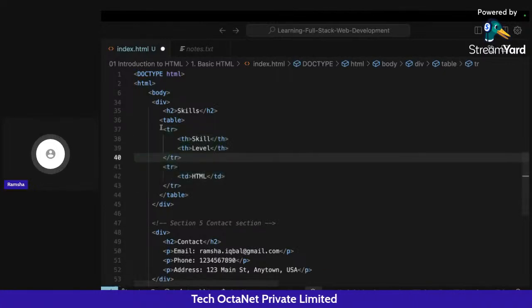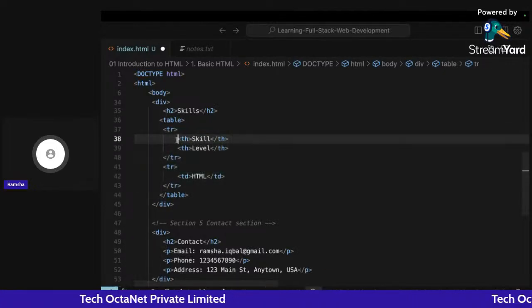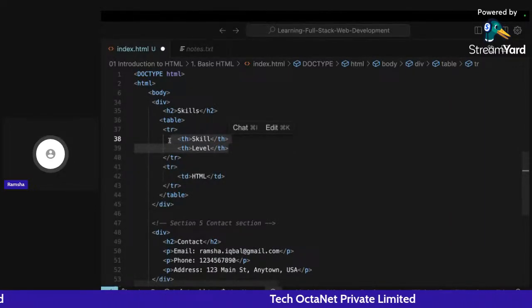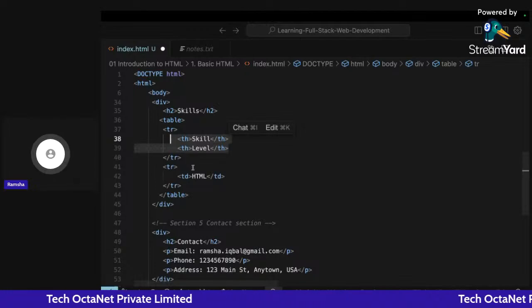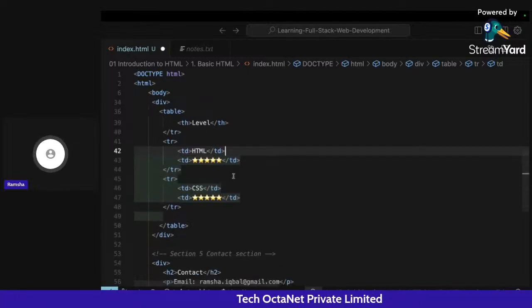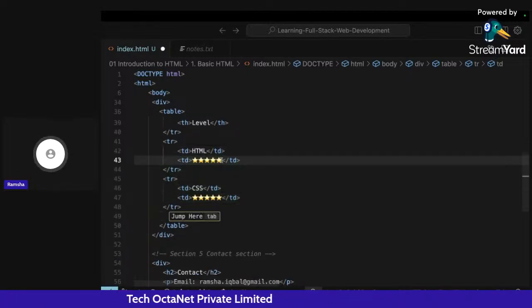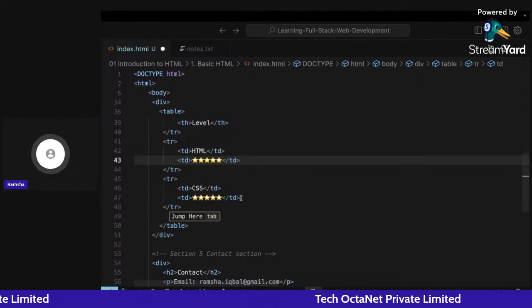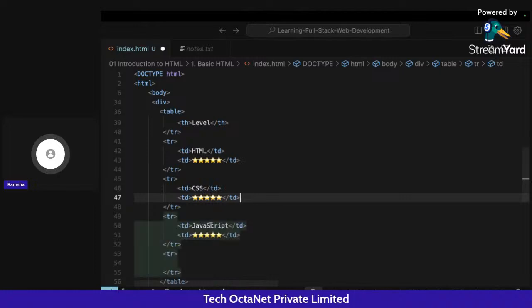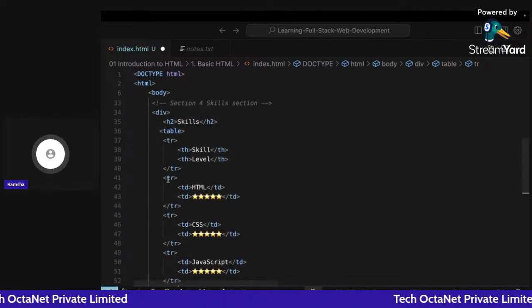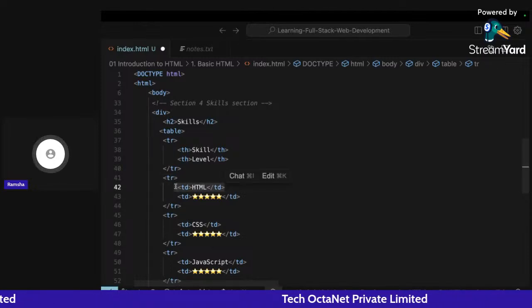You write tr, which represents one row, and inside this, when you write th, this means the heading of that column. Like you have columns and you have the heading of that column, so it's that only. And you write td, which means table details. So what you can do here is add table details, and you can add stars for displaying how good your particular skill is. It also looks very good, and you can add multiple.